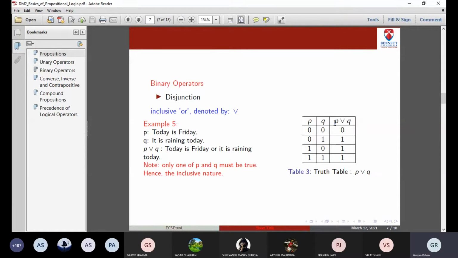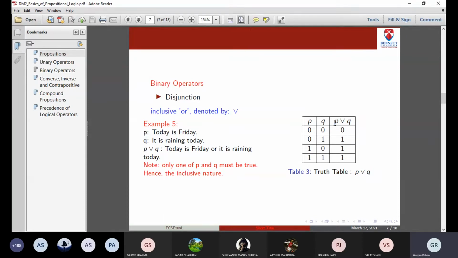Similar to the conjunction operator, we have the disjunction operator. We call it the inclusive OR and we denote it by the union symbol. The symbol is similar to union, so it is a V, right? Inclusive OR says whenever you have two propositions, you can derive a new proposition out of them using the OR keyword. P disjunction Q will become today is Friday or it is raining today.